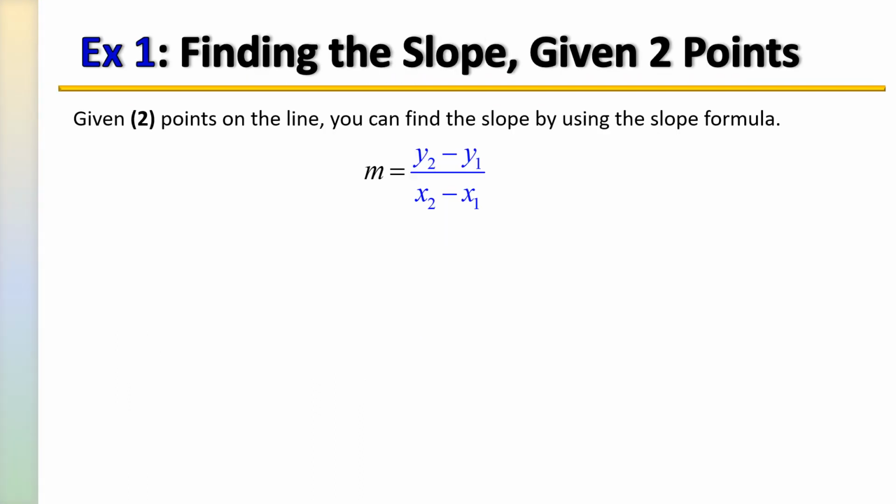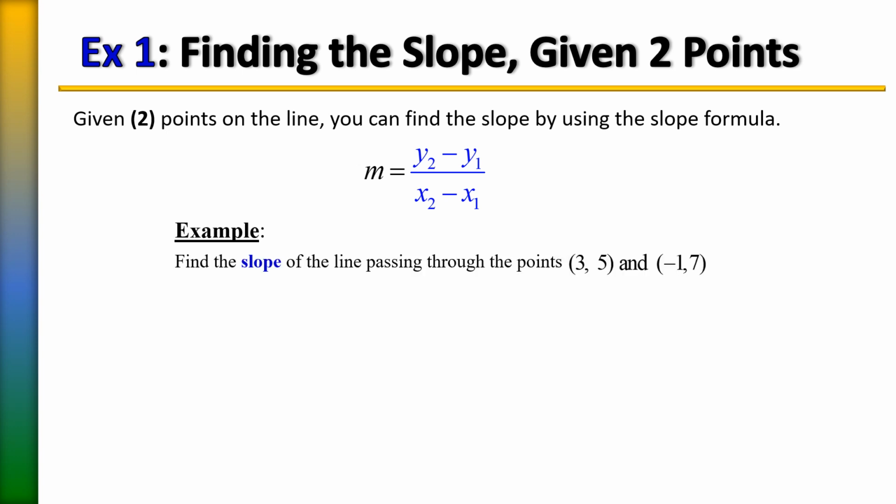Let's do a real example. Find the slope given 2 points on the line using the slope formula. Recall the slope formula is y sub 2 minus y sub 1 over x sub 2 minus x sub 1. So you'll always subtract your y's and they'll always be on top. Subtract your x's and they will be on the bottom.